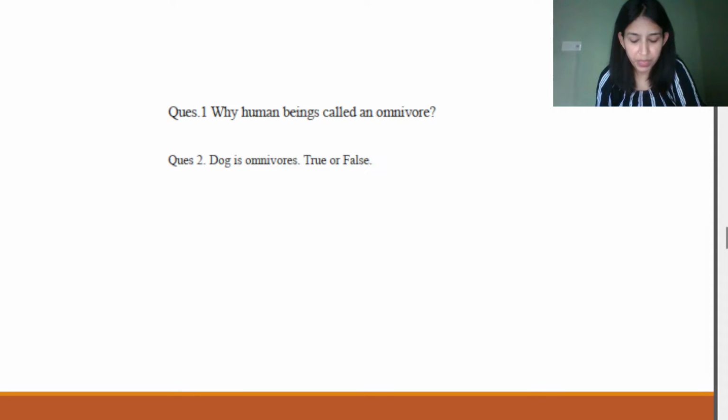Yes. So the answer to this statement will be true. A dog is an omnivore, because we give plant-based food products to the dog as well as animal-based products. So just like us, dogs are also omnivores.